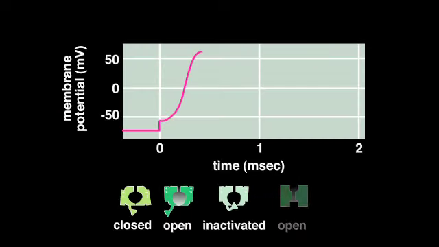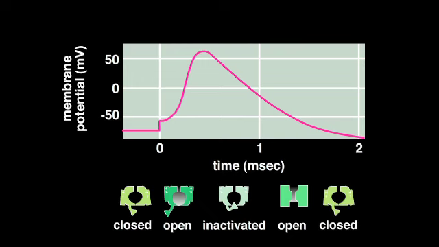Delayed opening of voltage-gated potassium channels, together with the inactivation of voltage-gated sodium channels, accounts for the falling phase of the action potential. The sodium channels will remain in this inactivated state until a few hundreds of microseconds to a few milliseconds after the membrane potential returns to its initial negative value. After the sodium channels have switched from the inactivated state to the closed state, the axon is ready to conduct the next action potential.